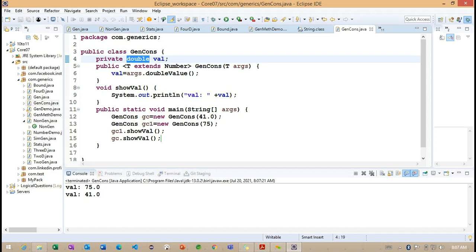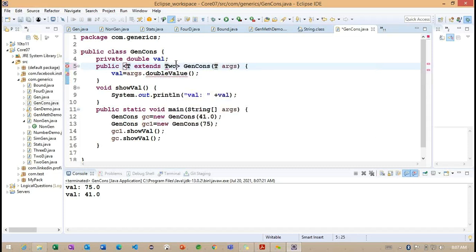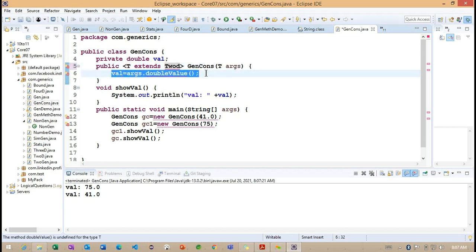Right. So any questions regarding this constructor? It is simple to understand. Whatever type we are providing here, the type is important. Not only Number, we can go for any class. For example, here we can define 2D also. But if I define 2D, we need to define the logic internally differently.